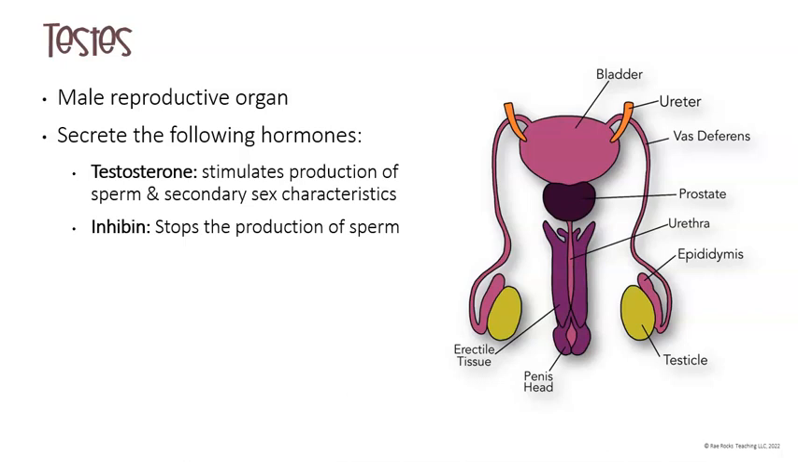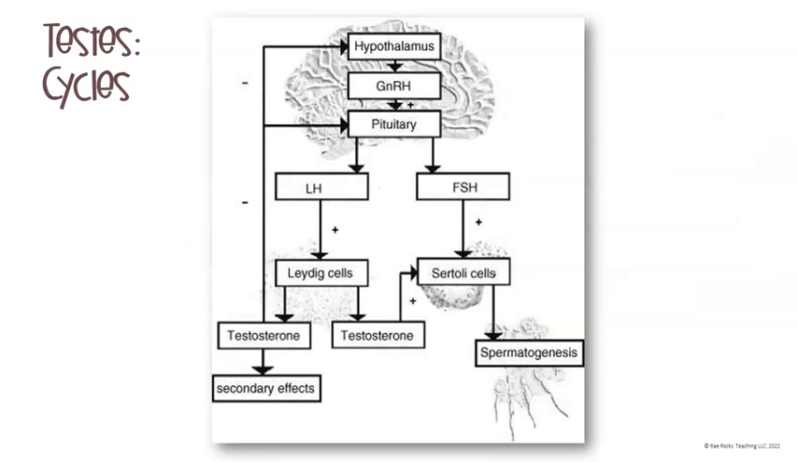Testes are male reproductive organs, and they secrete testosterone, which stimulates the production of both sperm and the secondary sex characteristics. And inhibin stops the production of sperm. This is the cycle of the testes with both the luteinizing hormones as well as the follicle stimulating hormones as it relates to both producing sperm and those secondary sex characteristics. Again, a negative means it is slowing down or inhibiting. A positive means that it is increasing or producing more of.